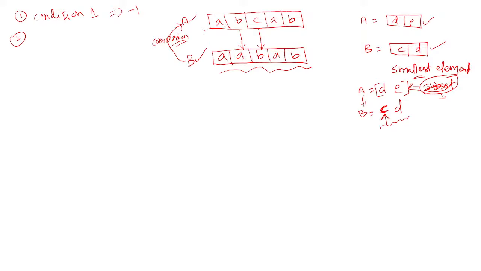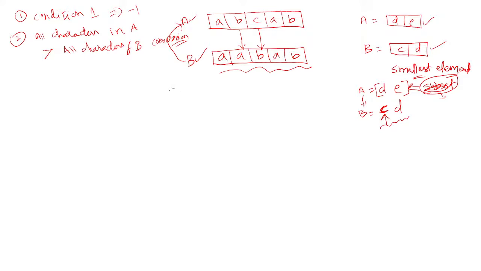So that indicates that all the characters or letters in A must be greater than or equal to all the characters of B. Then only it is possible, because you need to replace the higher character with the smallest element. If you have a smallest element already present, that smallest element is never replaced with a higher element.